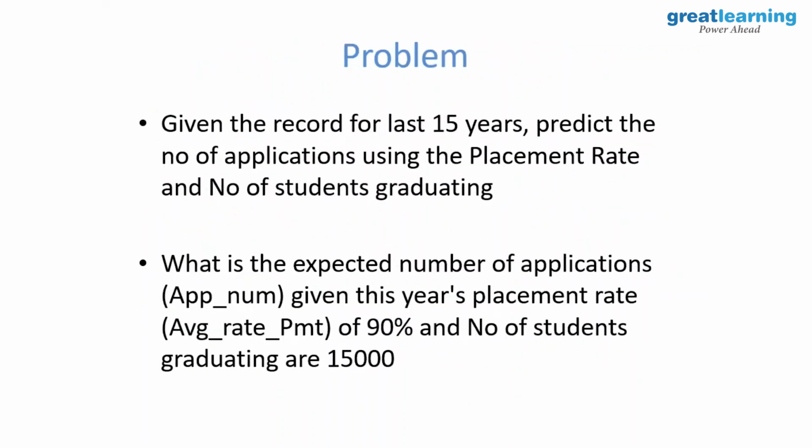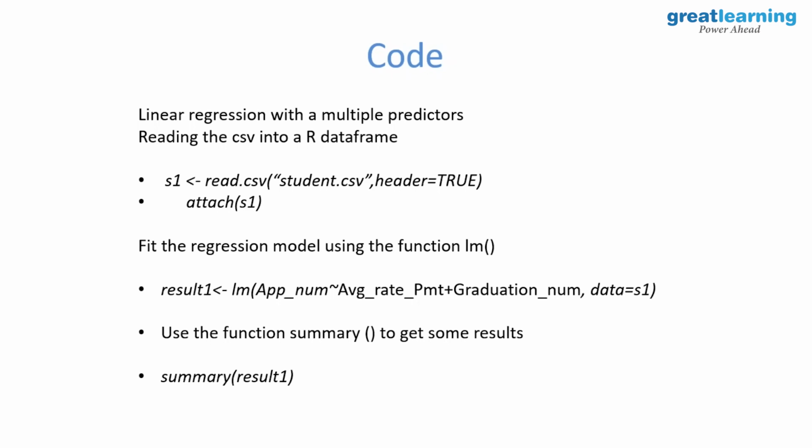Now, next time, if I want you to predict the applications using the placement rate and number of students graduating, can you do that please quickly? On the same model, add another variable, which is number of students graduating. Do that in R. You need R code? No? You'll do it yourself? Huh? Should I show the R code or not? Guys, this is an interview question. What is the difference between adjusted R square and R square?